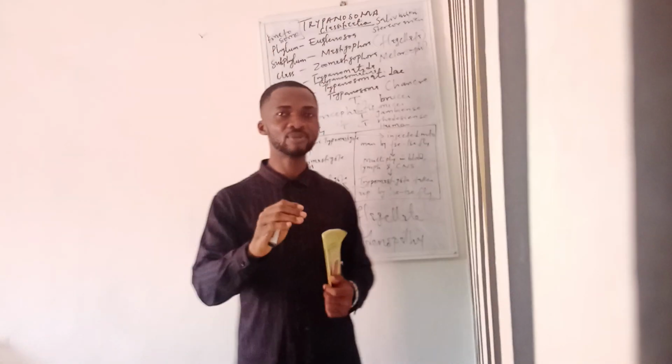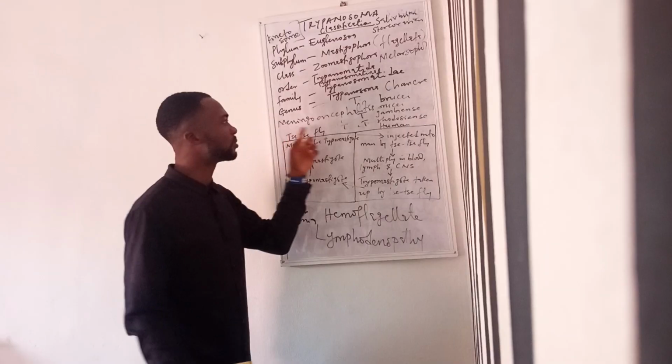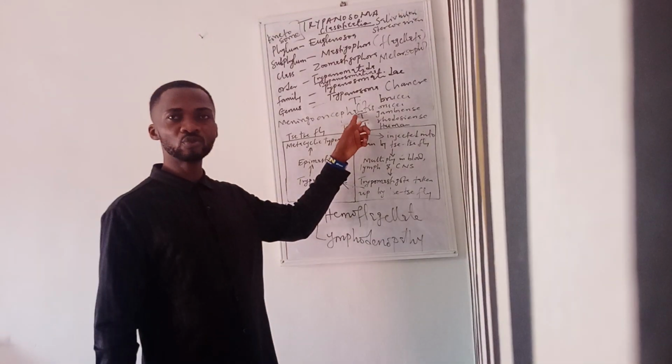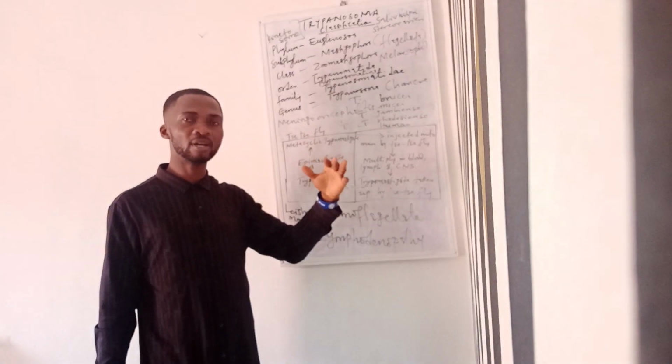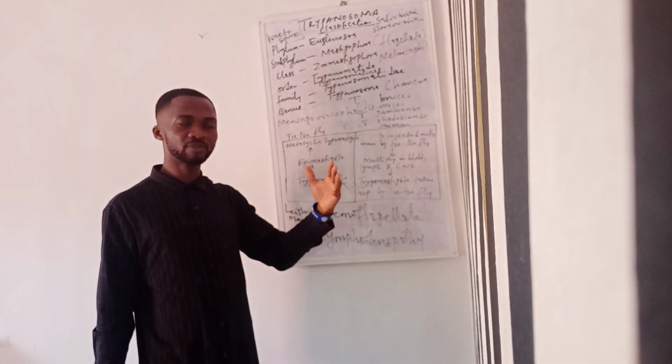At the late stage of this infection, that is when this parasite gets into the CNS. When I say CNS, I mean the central nervous system. And once it gets to the central nervous system, it causes what is called meningoencephalitis. What do we mean by meningoencephalitis? It means the inflammation of the meninges.